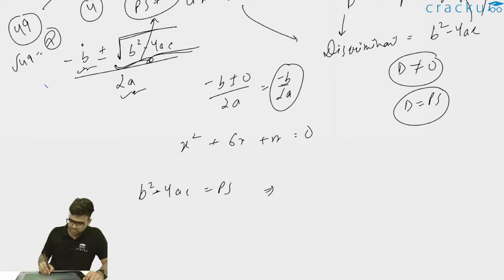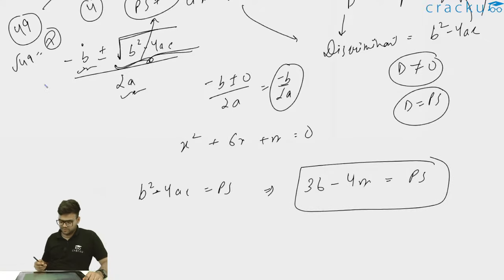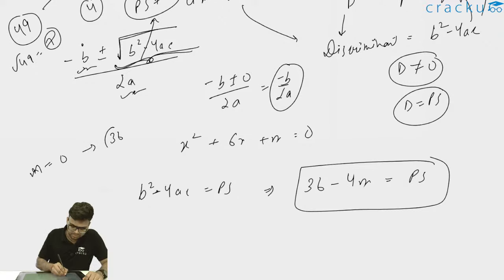So what is b square? B square is 36 minus 4, a is 1 and c is m. So 36 minus 4m should be a perfect square. So when can it be a perfect square? It can be a perfect square when m is equal to 0, because then this value will become 36, and this is a perfect square.